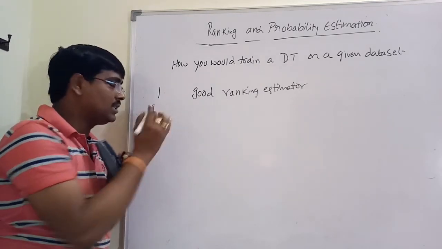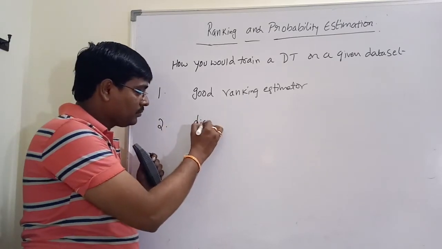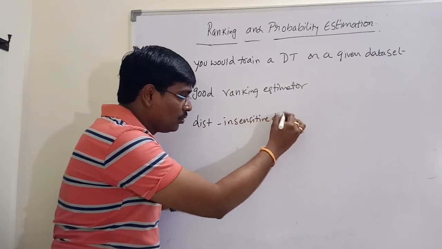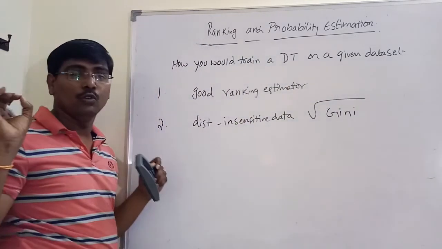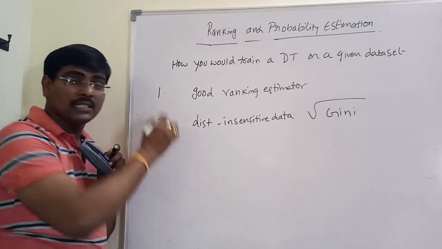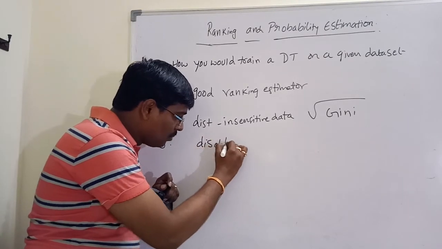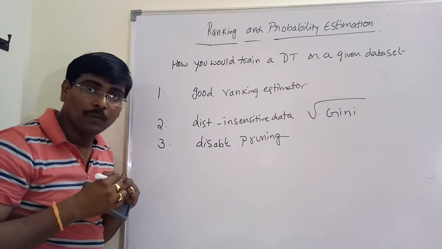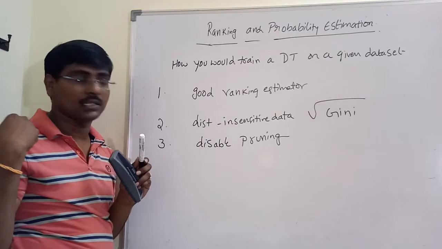The second one is distribution-insensitive data. Remember, for distribution-insensitive data, use the square root of Gini as the measure. And the third one is to disable pruning. You already know the pruning concept. If you disable pruning, ranking performance automatically increases.